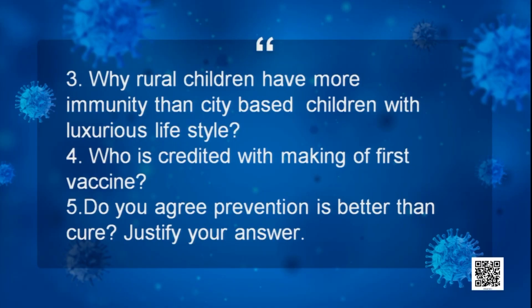Why do rural children have more immunity than city-based children with a luxurious lifestyle? As we have just discussed, rural children are exposed to different natural environmental conditions and to disease-causing agents, and they develop the disease. Thereby they develop antibodies and have better immunity. So they are giving the immune system a chance to work.